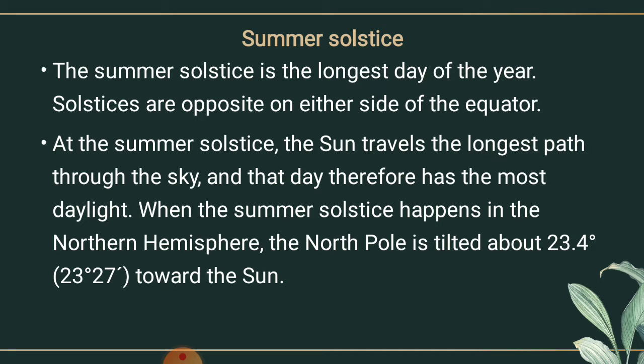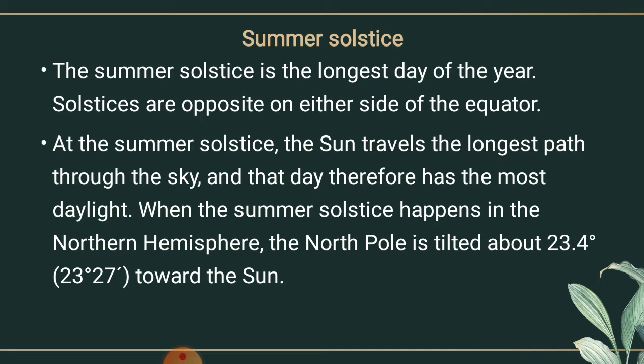The areas which are near the poles receive less heat. As a result, the rays of the sun are slanting at that point of time.